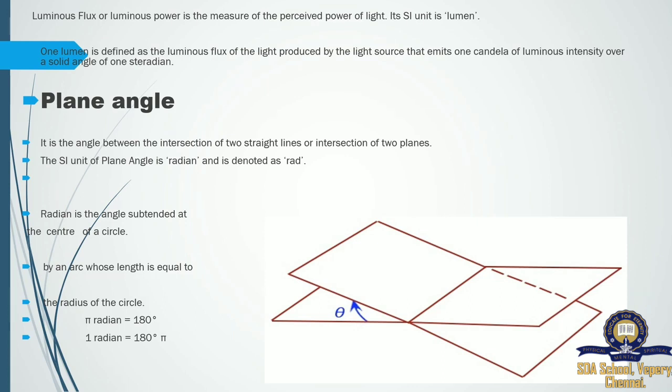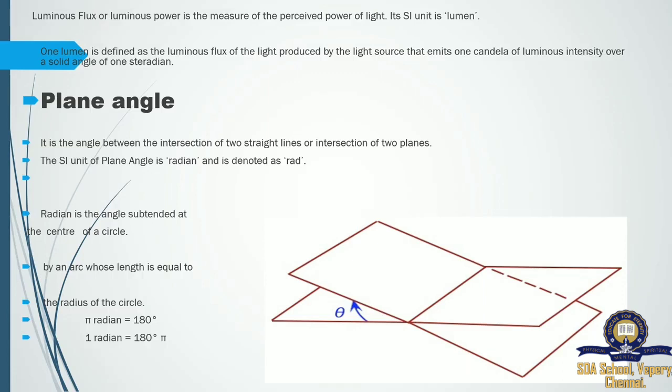The power of light we can call luminous flux or luminous power, and its SI unit is lumen. 1 lumen is defined as the luminous flux of the light produced by a light source that emits 1 candela of luminous intensity over a solid angle of 1 steradian. Here what they are saying is, when the source gives out light, how much light it is giving out is calculated by this lumen. So basically we can calculate this for a solid angle.